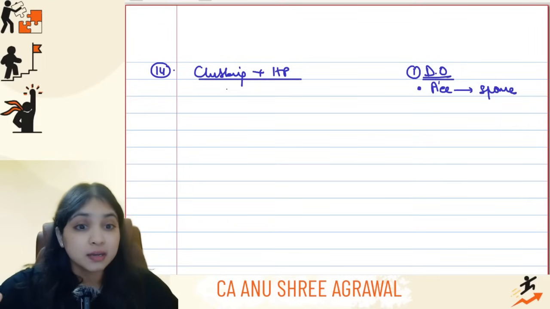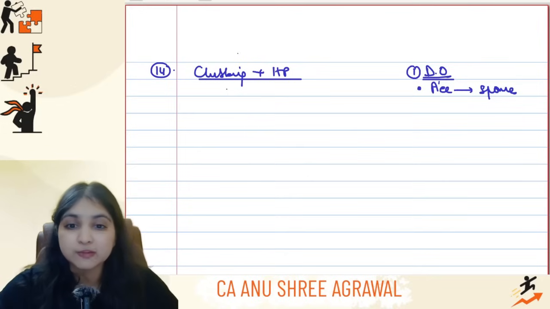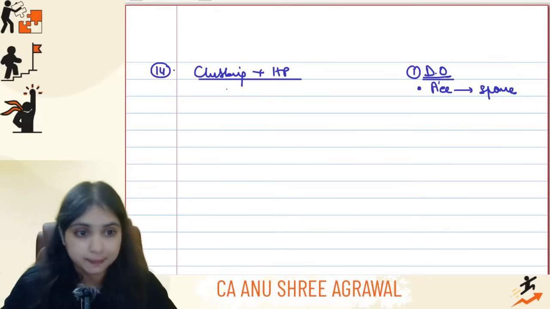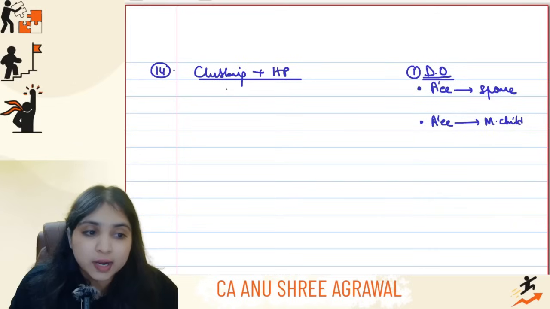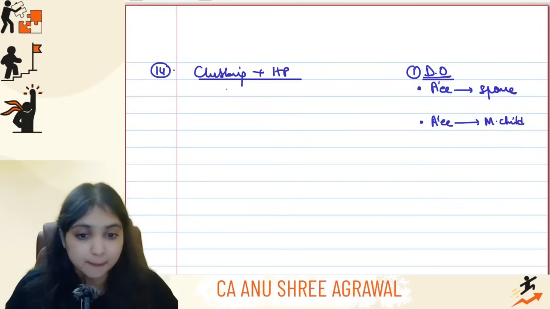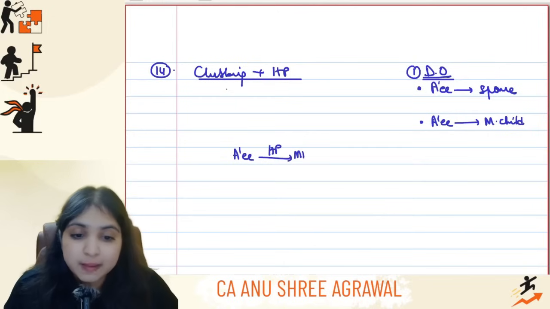If it is under an agreement to live apart, neither a deemed owner concept will apply nor clubbing concept will apply. Nothing will apply. Okay, the second transaction is when assessee has transferred the house property to his minor child for no consideration or for inadequate consideration. Be careful. If the assessee is transferring house property to his minor married daughter, then in that case the deemed owner concept will not apply.